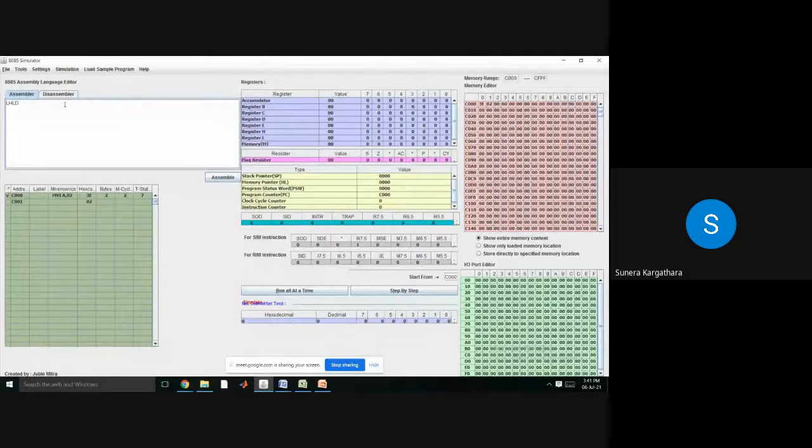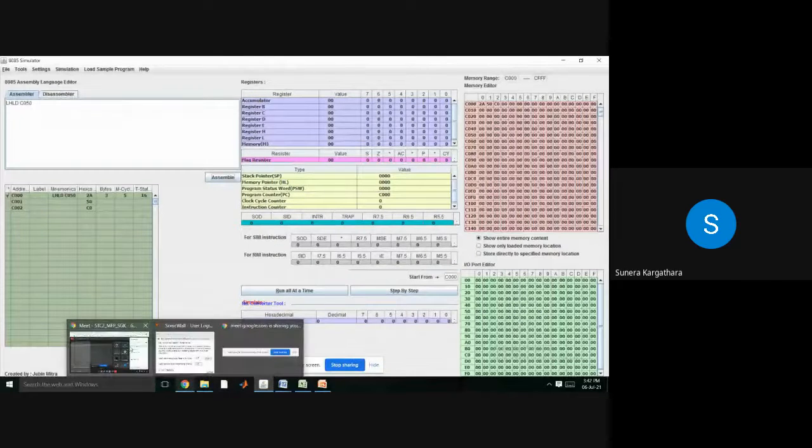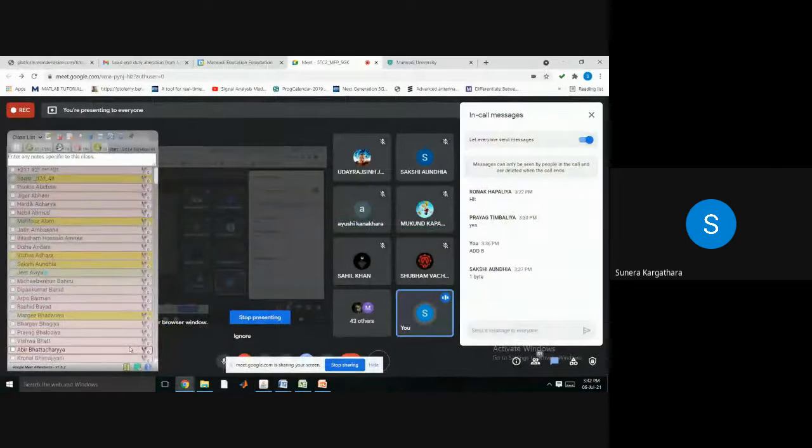After LHLD, what is the format? You need to mention an address. Yes or no? So LHLD will generate one code. The equivalent of LHLD is one code, the opcode, and to load this 16-bit number C050, you need 2 more memory locations. Are you getting me, students? So it will occupy 3 bytes of memory. So that's why it is a 3-byte instruction. Is it clear, students? Any doubt still?